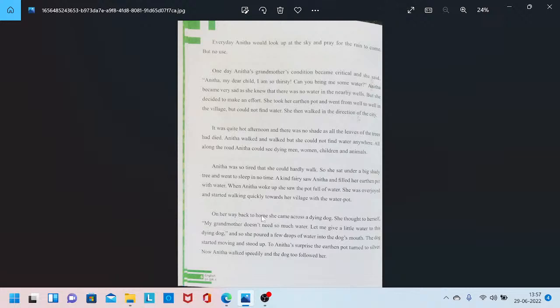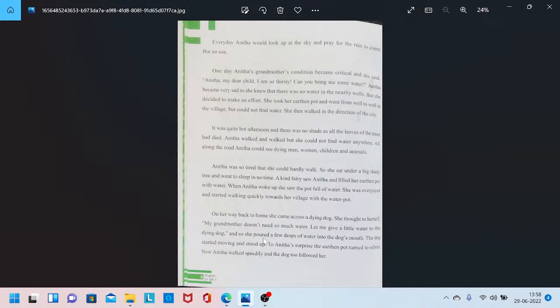On her way back home, she came across a dying dog. While she was coming with the full pot of water, she saw a dog dying because of no water. She thought to herself, "My grandmother doesn't need so much water. The pot is full, and she won't drink the whole pot. So let me give a little water to this dying dog."